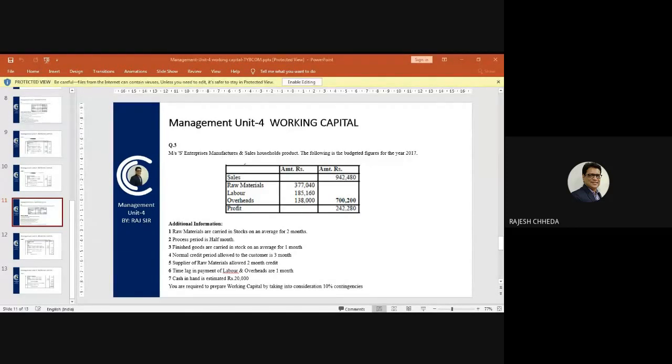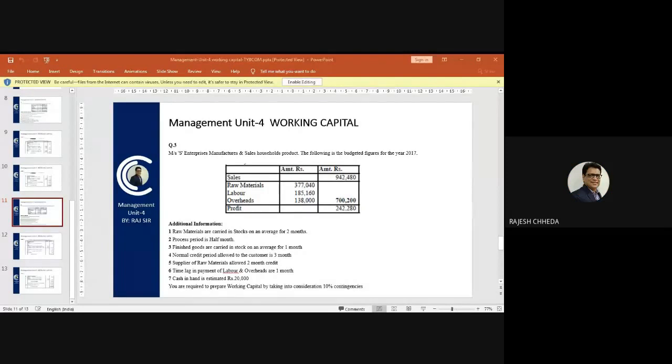So let's do the calculation. 1,38,000 divided by 12 multiplied by 0.5, and whatever is the answer, once again we have to multiply by 0.5, half, 50%. So how much is the answer? 2,875.